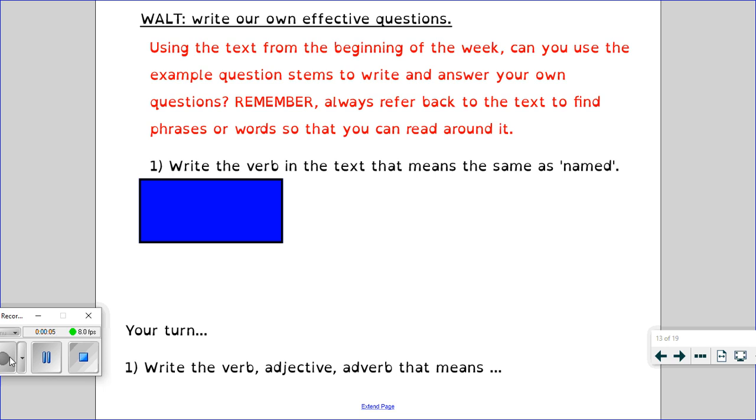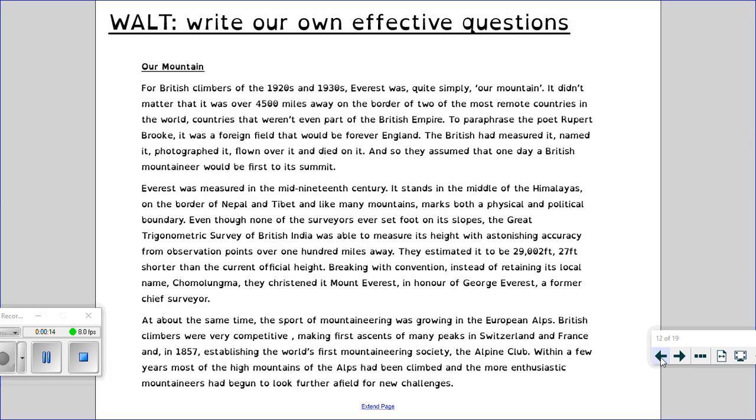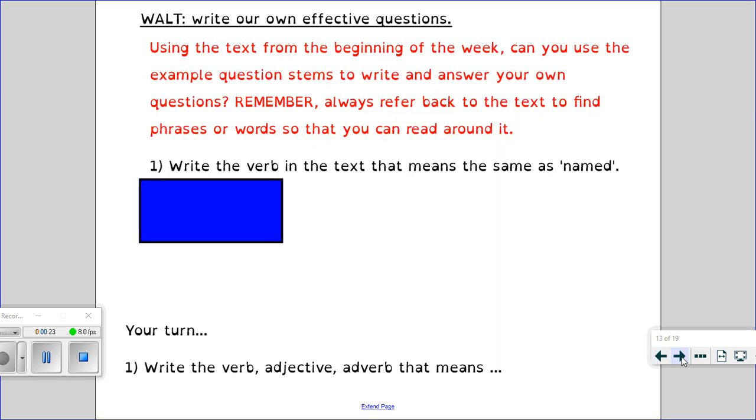So we're on session 3, so we are learning to write our own effective questions. We're going to be using the text that we've been looking at all week from Everest, 1953. It's the same text which is on the website, and you're going to use that to write your own effective questions. I will give you some example question stems, and then you're going to create your own questions in a similar style. Remember, always refer back to the text to find those phrases or words and read around them.